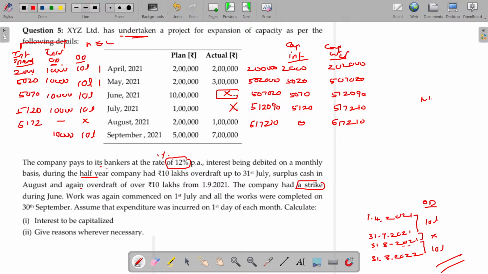Next year you have to add up these two, then the ultimate value being how much? 13 lakhs 17,210. Now for this, 13,172 will be the interest on the spending, but interest paid on overdraft is 10,000. Between these two, how much is capitalized? Only 10,000. So 13 lakhs 27,210 will be the final value of your capital work in progress, or hereafter it's an asset. Hope now you'll be able to understand this concept.